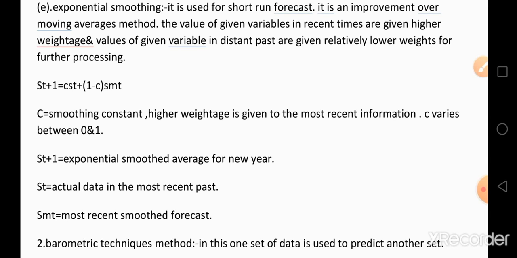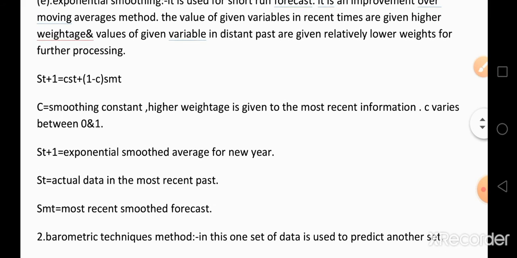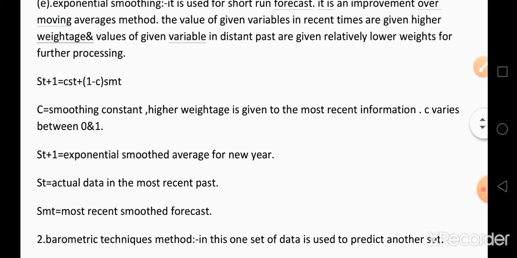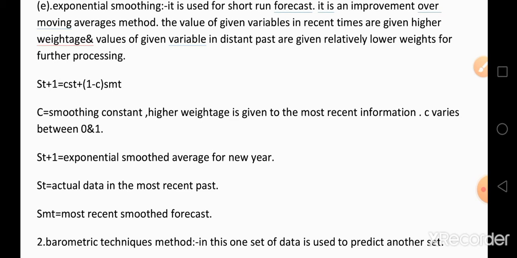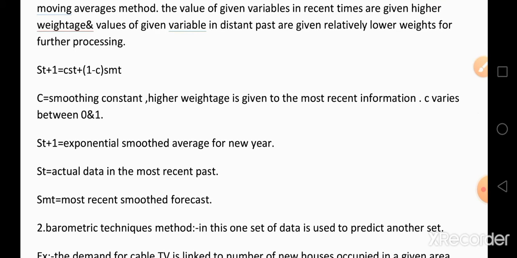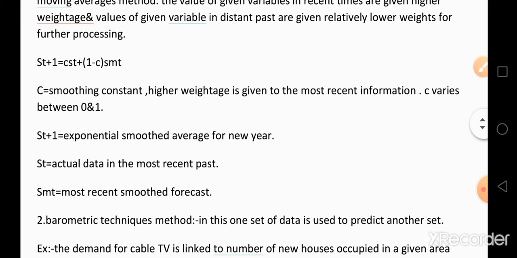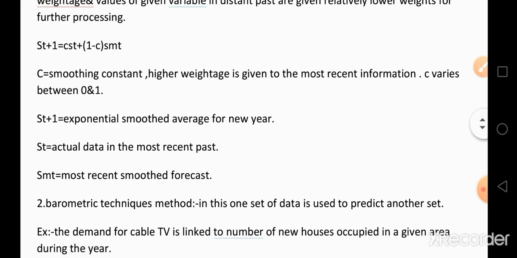C is considered the smoothing constant. It gives higher weightage to the most recent information. C varies between 0 and 1. C is the weight on the most recent information, so we give importance to this C. S(t+1) is the exponentially smoothed average for the new year, that is, for the next year's demand estimation. S(t) is equal to the actual data in the most recent past.